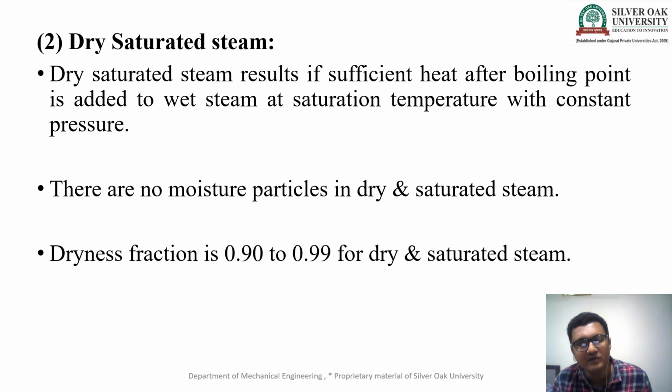Boiling point, that means the boiling point of water is 100 degree. So sufficient heat after boiling point is added to the wet steam at the saturation temperature. Saturation temperature we can take as 100 degree with constant pressure, that is called the dry and saturated steam. So there are no moisture particles available in the dry and saturated steam. Mostly water particles get converted into the steam particles. So we cannot find any kind of moisture in dry and saturated steam.